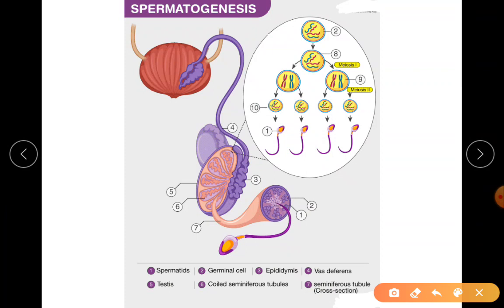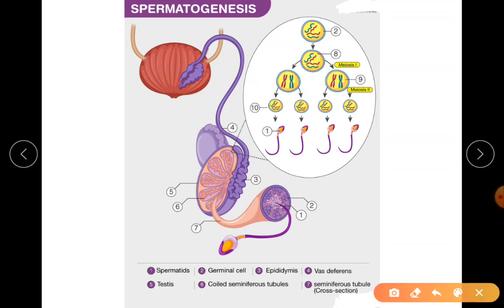Now this is just to recall. You all know about the primary sex organ which produces the gametes. Here you all know about the seminiferous tubule which is shown. I hope you all can observe here.